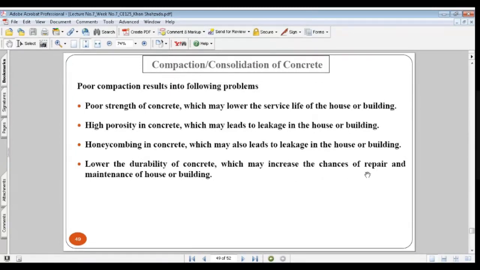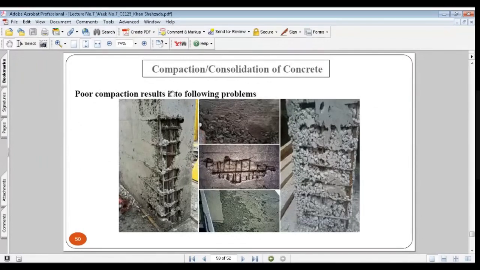You will need repair and maintenance of the house before the design period of the structure. Here you can see poor compaction results in the following problem. No compaction has been performed over here, so you can see what has happened. This is a very big problem. Similarly, you can see over here, this one, and this one. These are honeycombing concrete. So compaction is the most important thing in placing the concrete. So you have to perform proper compaction.